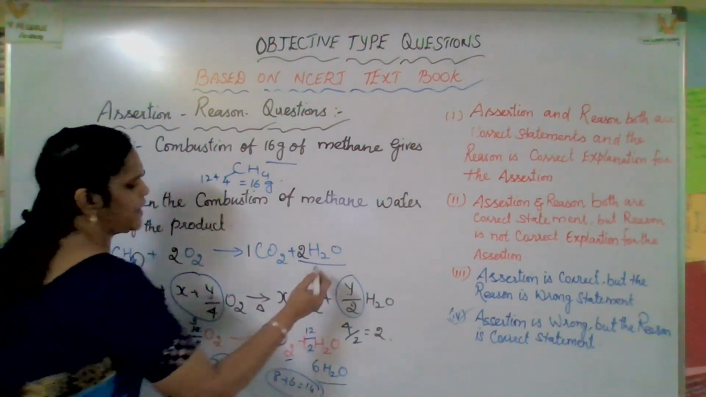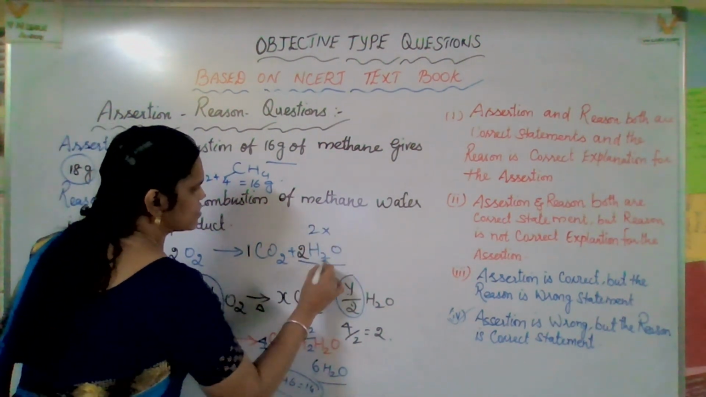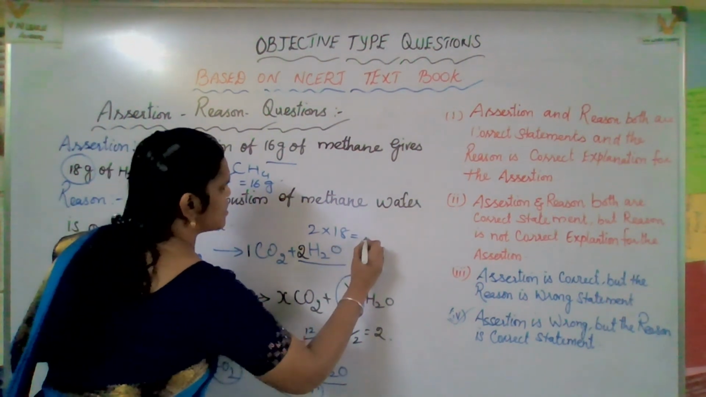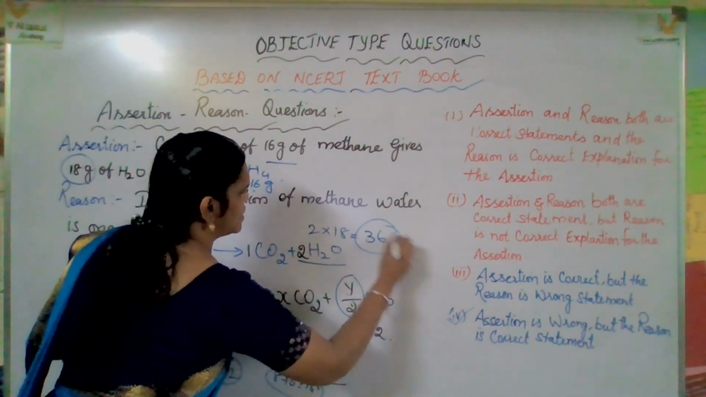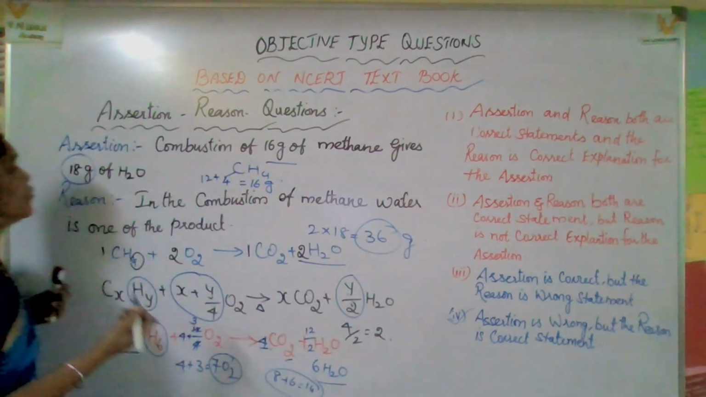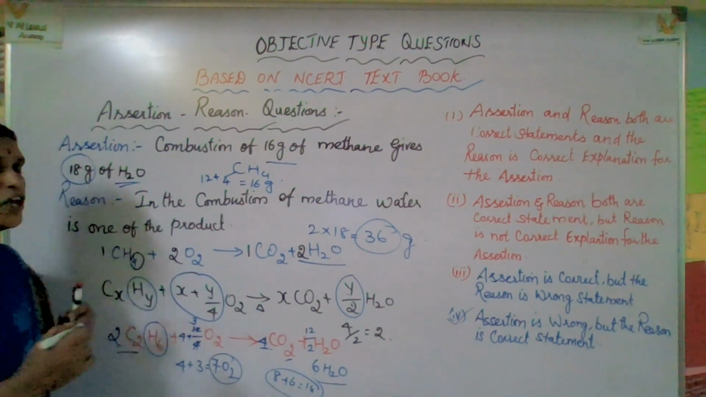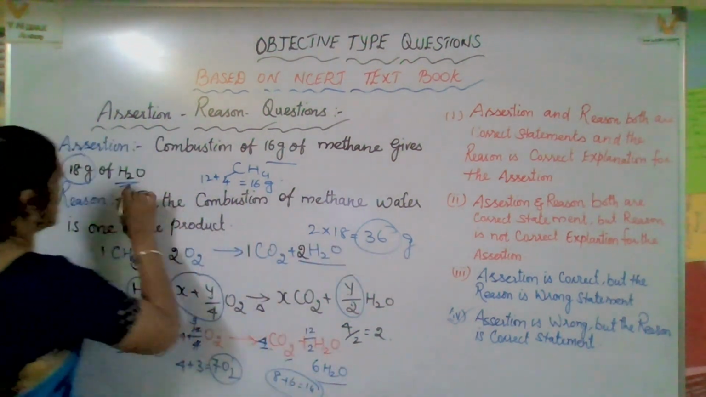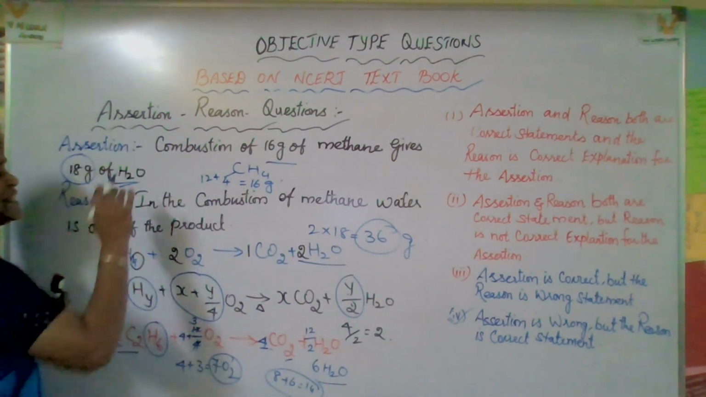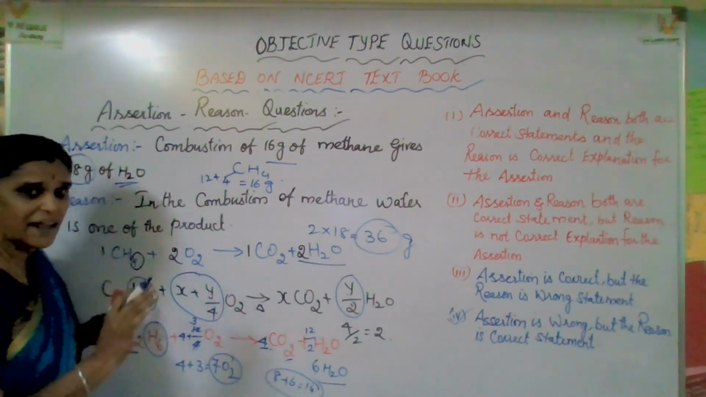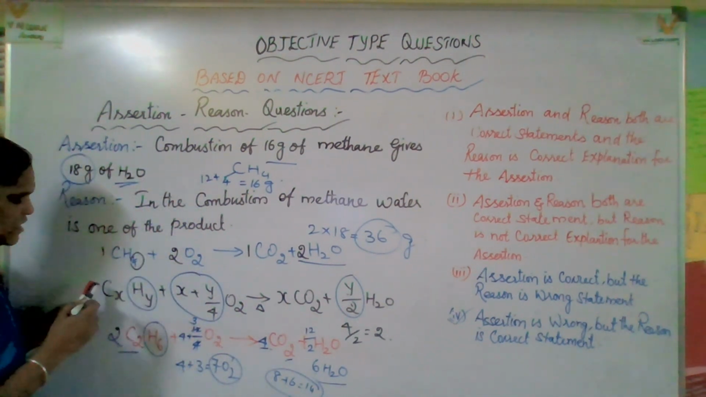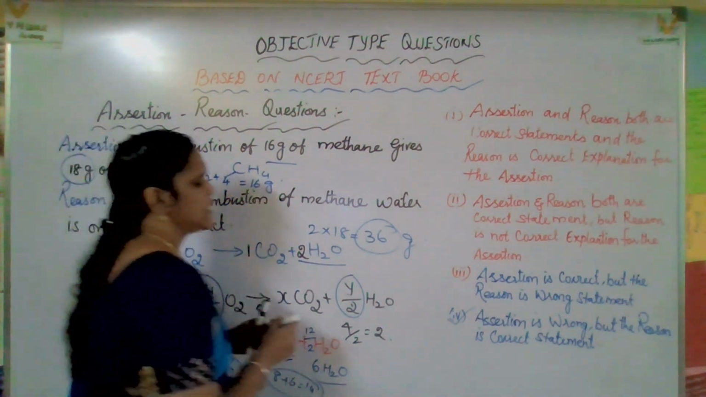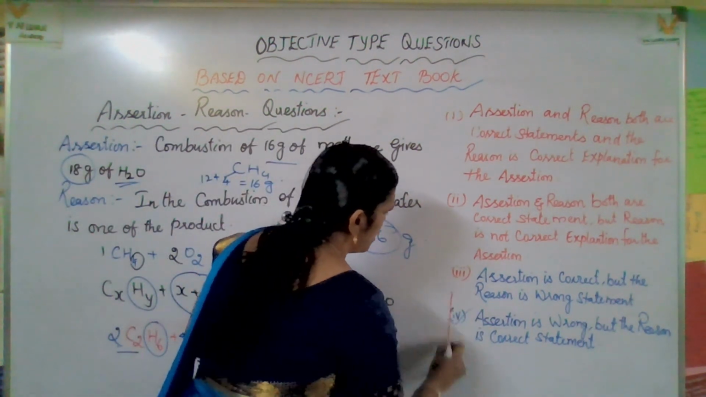Here 2 into 18. So 2 into here, oxygen 16 plus 2, 18. So here how much? 36. So 36 grams of water molecule we are getting. So that means 36 gram of water it's getting. So that means this statement is correct? No, not at all. So what is the answer you will provide? Assertion is wrong.